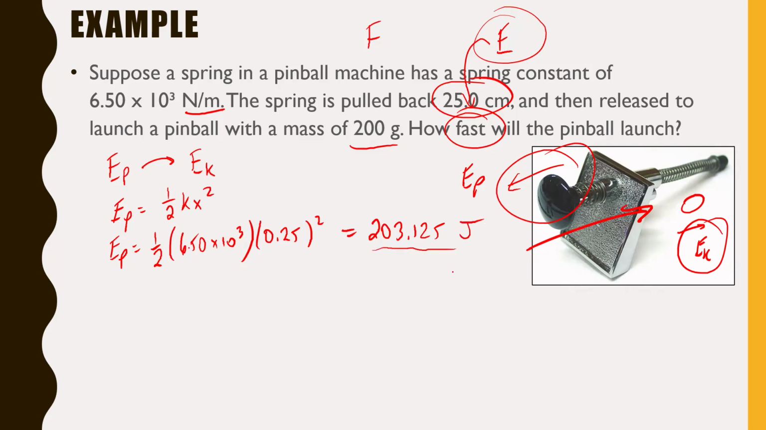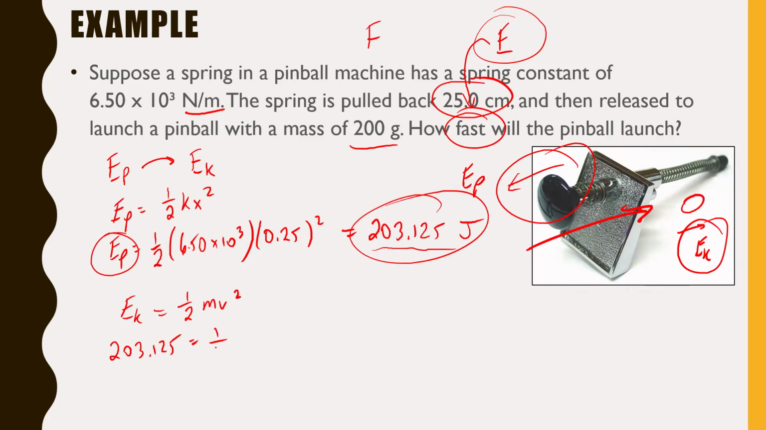Now, what we can do with this is we can now recognize that all of that EP that you built up by pulling that spring back, all of that 203 joules is going to be converted into kinetic energy. Kinetic energy, EK, is 1/2 mv squared. Since all of this EP is being converted into EK, let's just write that in for our EK. 203.125 equals 1/2. Do we know the mass of our pinball here? We totally do. 200 grams, so that would be 0.200, because that needs to be in kilograms, of course, times v squared.